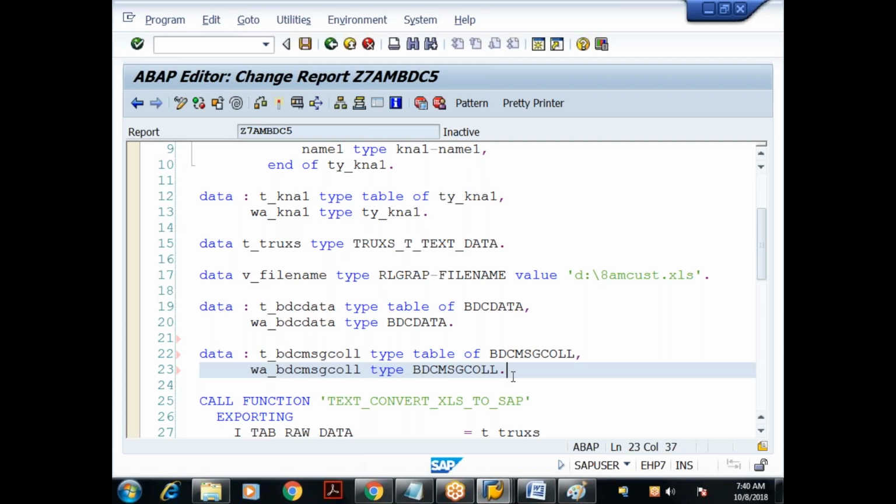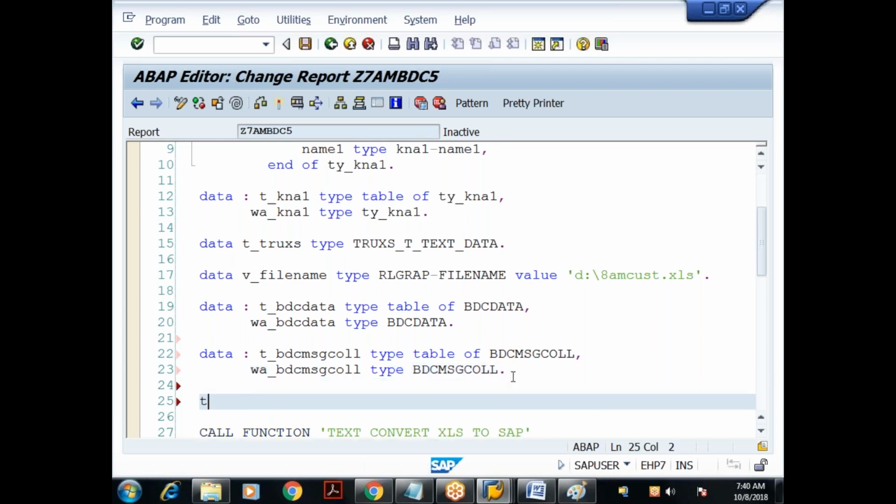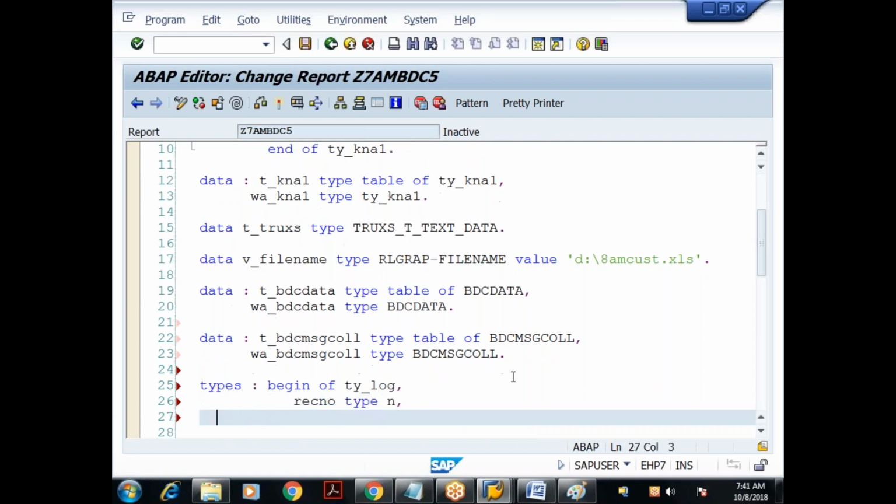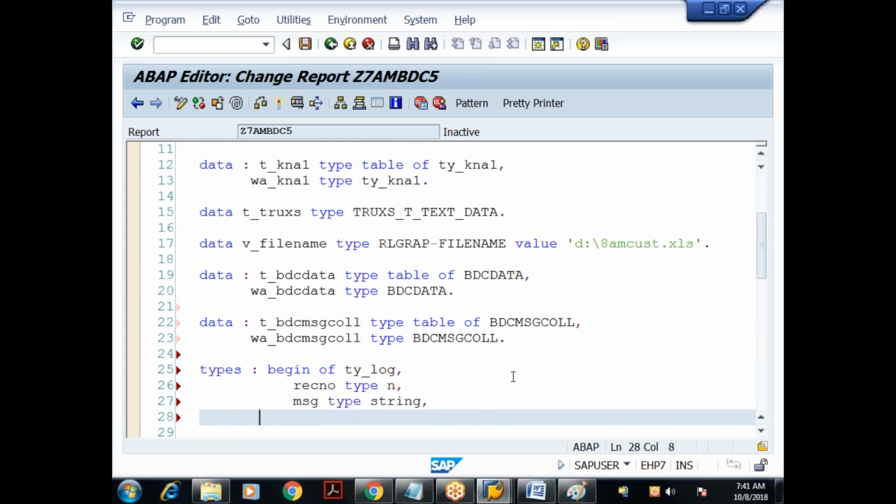In the last example, we have seen how to read the data from an application server file. Now I want to write the data to an application server file. So let me create a file on the application server. For that, see the technique. Types begin of ty_log. I'll take two fields: record number type n, alphanumeric, and message type string. End of ty_log.